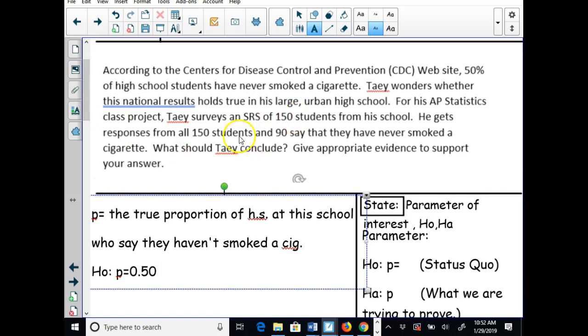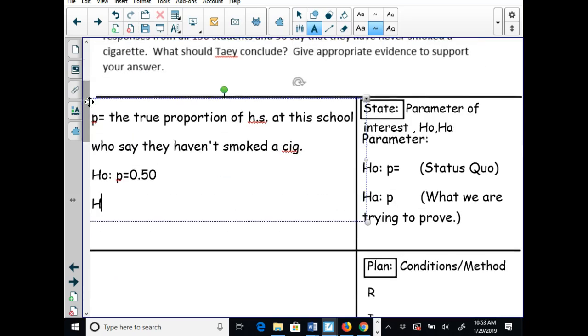Now Tay wonders if that's true. Now if you notice, he doesn't say he thinks it's less than or he thinks it's greater than. Since we see no words that give us any indication that he thinks that's more than that or less than that, our alternative hypothesis has to be HA: p is not equal to 0.50.